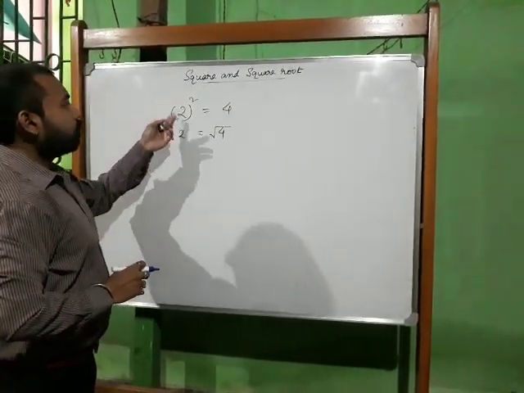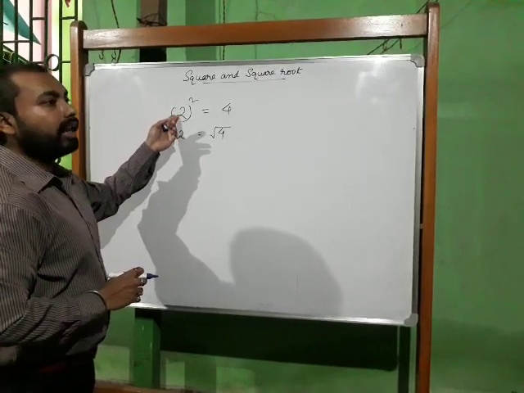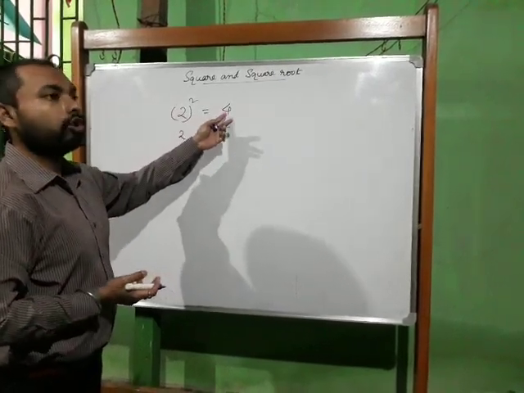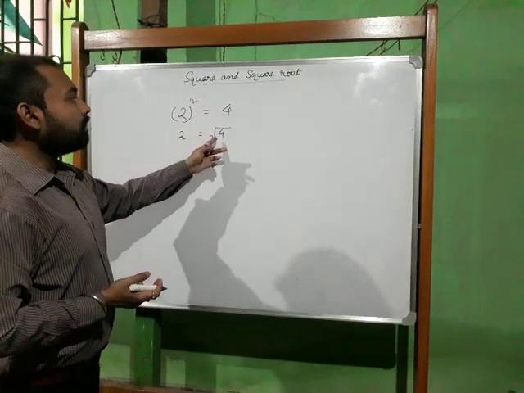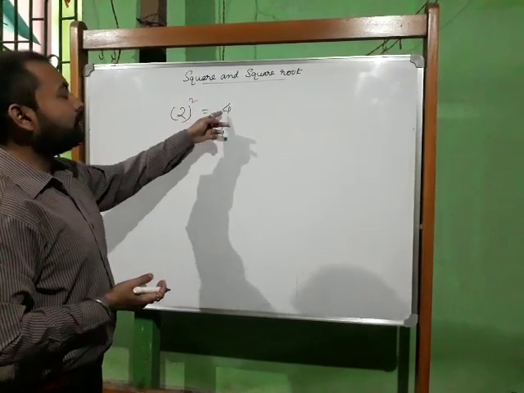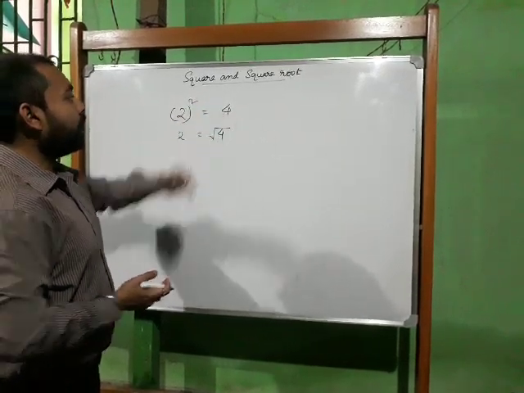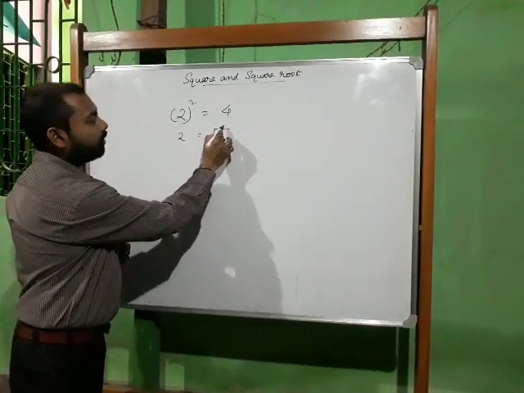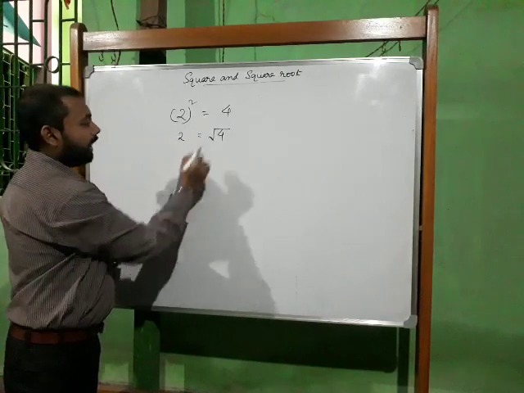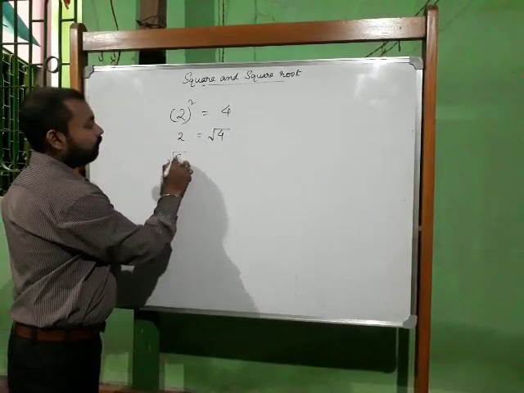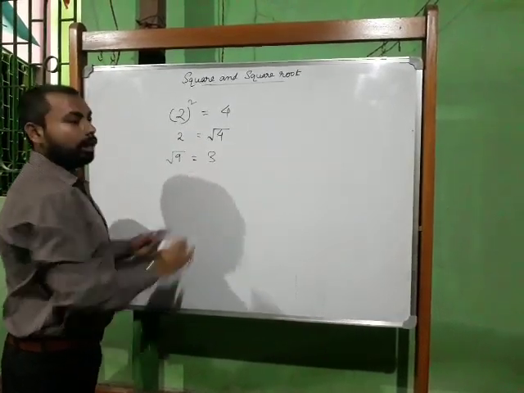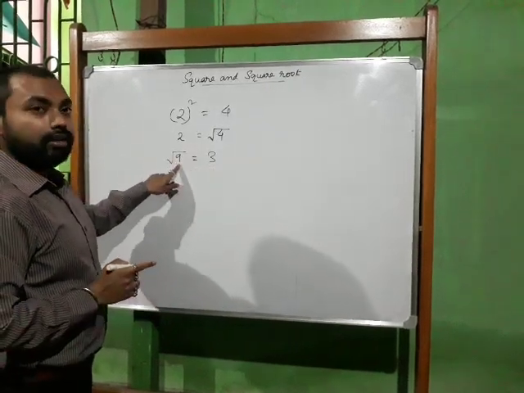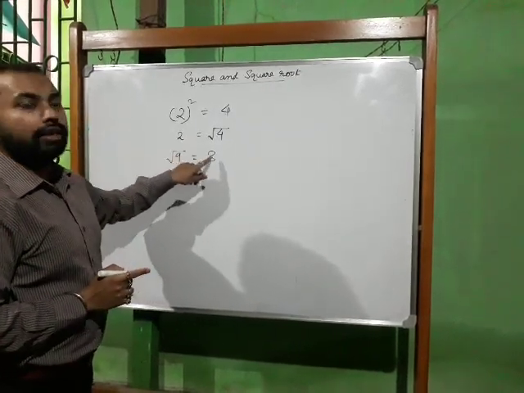Square means when we multiply a number with the same number, it becomes the square, and square root is the inverse operation of square. So if this is the square root symbol and I put it here, the answer will be 2. Again, if I take the square root of 9, the answer will be 3, because 3 square is 9 and the square root of 9 is 3.